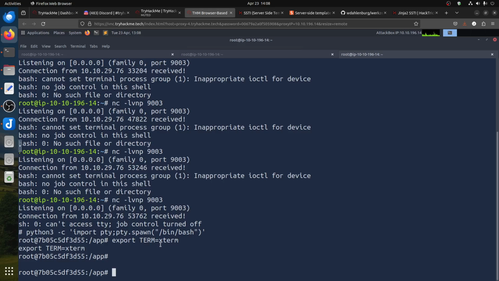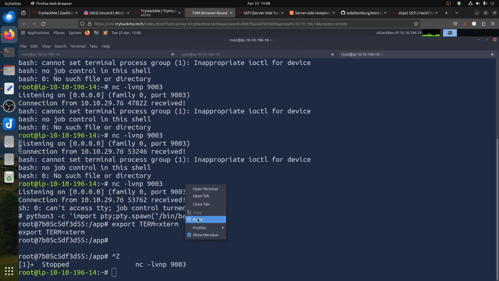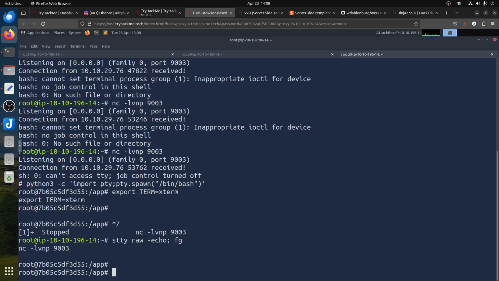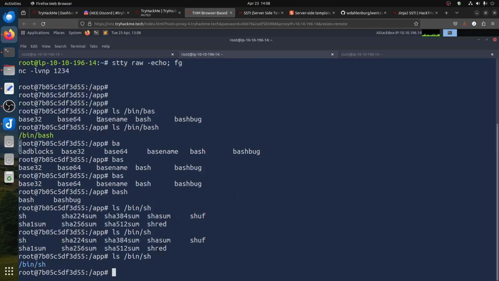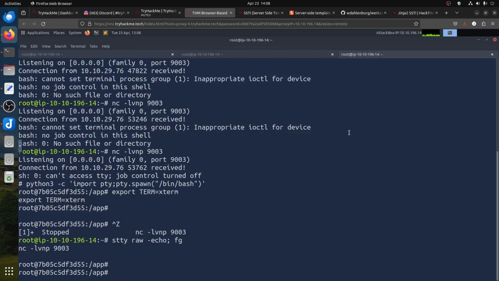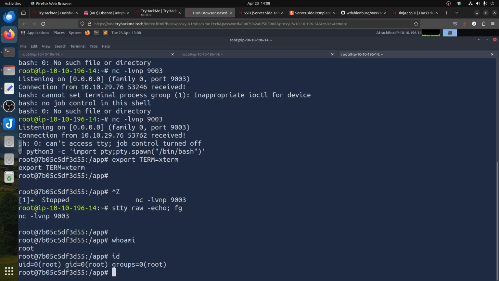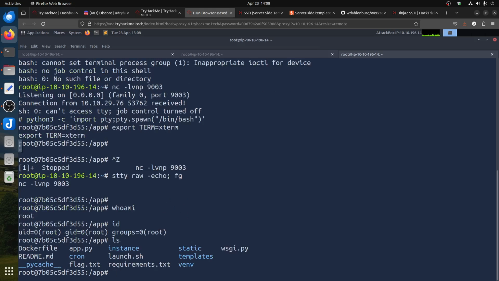Control Z. Okay, so now we have this. Remember, we got this through the pin, and this one we got through SSTI. Whenever you see whoami, I'm straight root. Of course, we said the flag, we have it. This is the flag file, guys, you can check it.